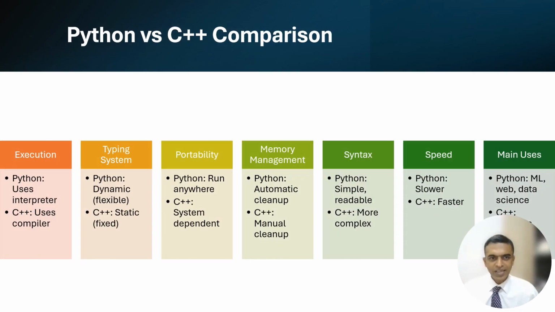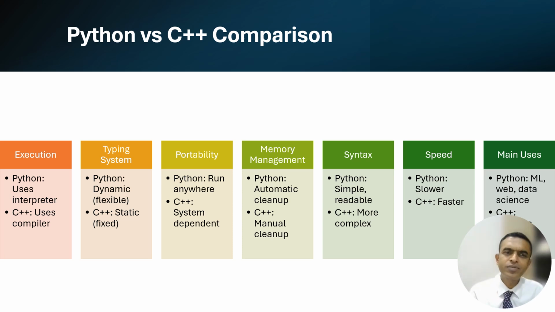Now there is always an invitation to compare Python with C++. Okay, of course, C++ is important, C is important, Java is important, JavaScript is important, and Python is very important. Why is Python very important? Because I am teaching Python, you are learning Python, you are important, I am important, and then Python is important, right? Okay, needless to say, execution: Python is interpreter based, C++ is compiler based, right?